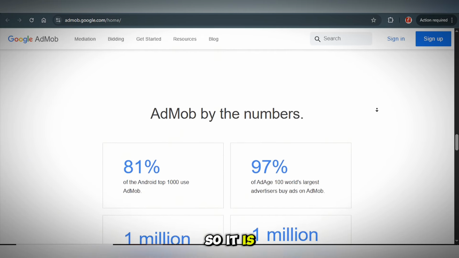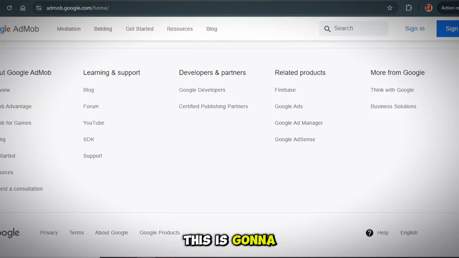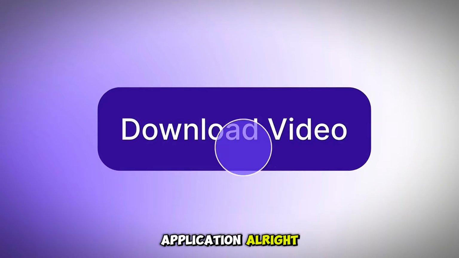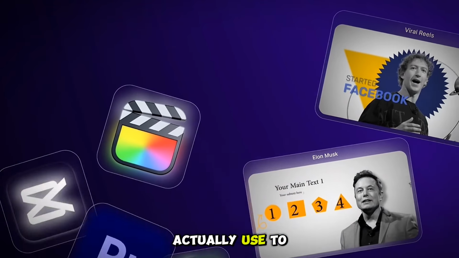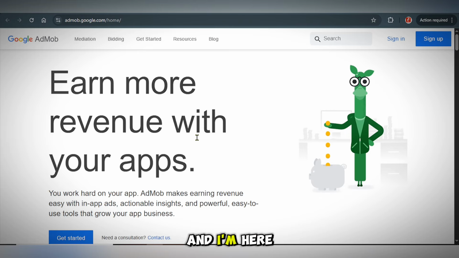So it is necessary for you to go over to their platform, then go to their terms and conditions page and go through all of these things. If you have this in place, this is going to help you monetize all your applications. This is the first on the list and one of the best I like so much. But there are other low competitive ad networks that you can use to monetize your application, which most of you don't know about, and I'm here to review all of them in this video.